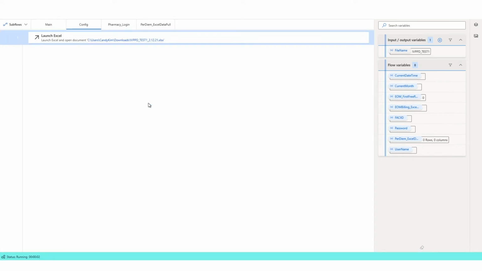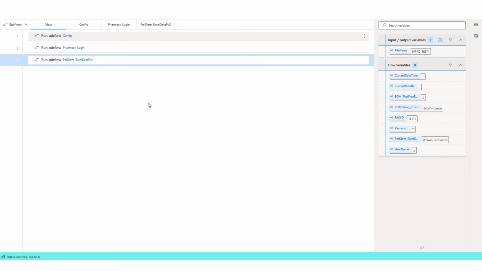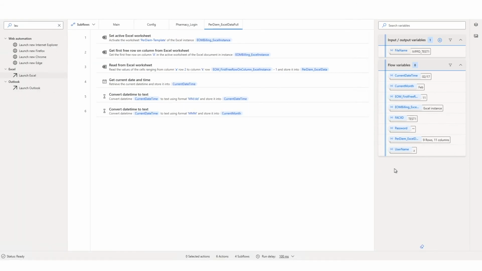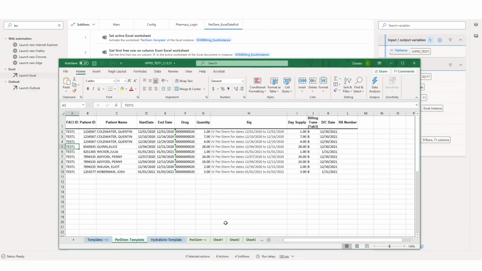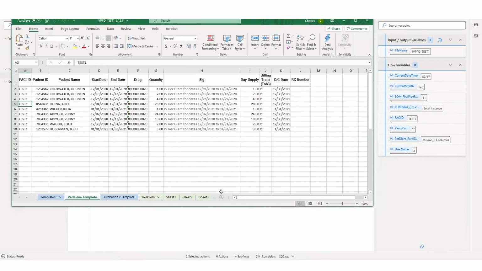Running the flow lets us watch it go. As you can see here, every single action that it's running. As it ran, you can see it populated all of the data that it was able to pull from that Excel workbook here in the variables on the side of the screen. And we can compare this to the actual worksheet that we're pulling the data from, and we can very easily see that the data matches what we wanted to pull.